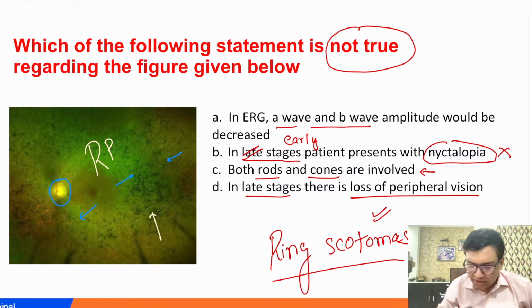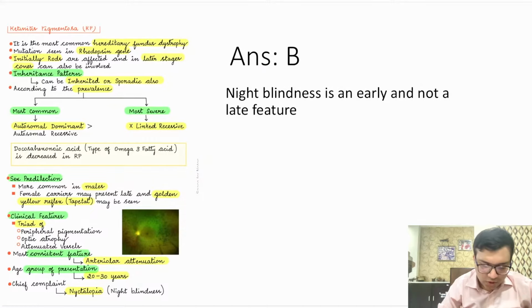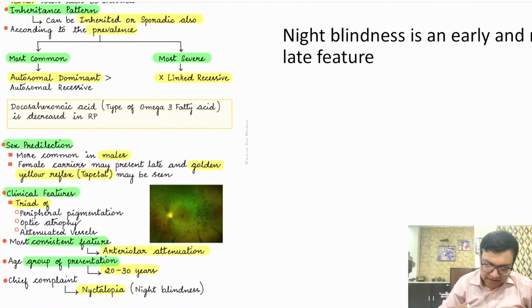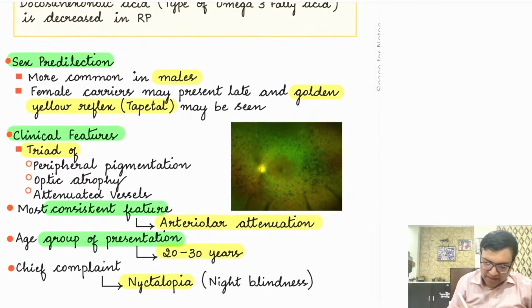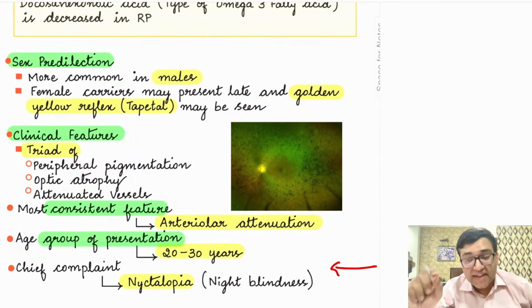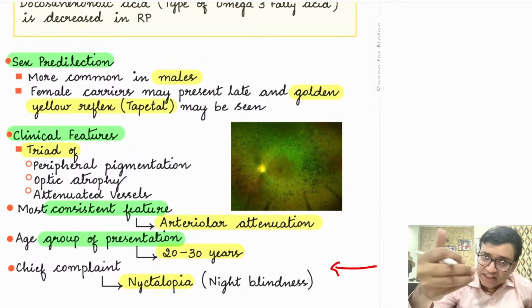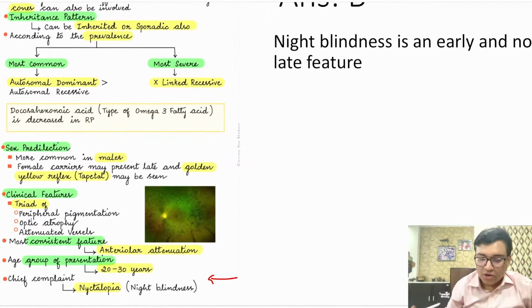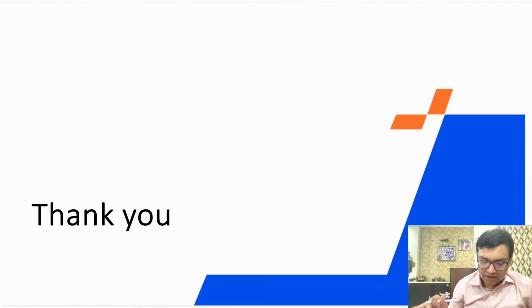These are the ring scotomas, and just showing you the retinitis pigmentosa notes. Okay, so as you can see, we have written chief complaint as nyctalopia. Chief complaint is the first complaint with which the patient comes. Very specifically written here, night blindness. It is not the late manifestation of the patient. Is it clear? Okay, chalo.